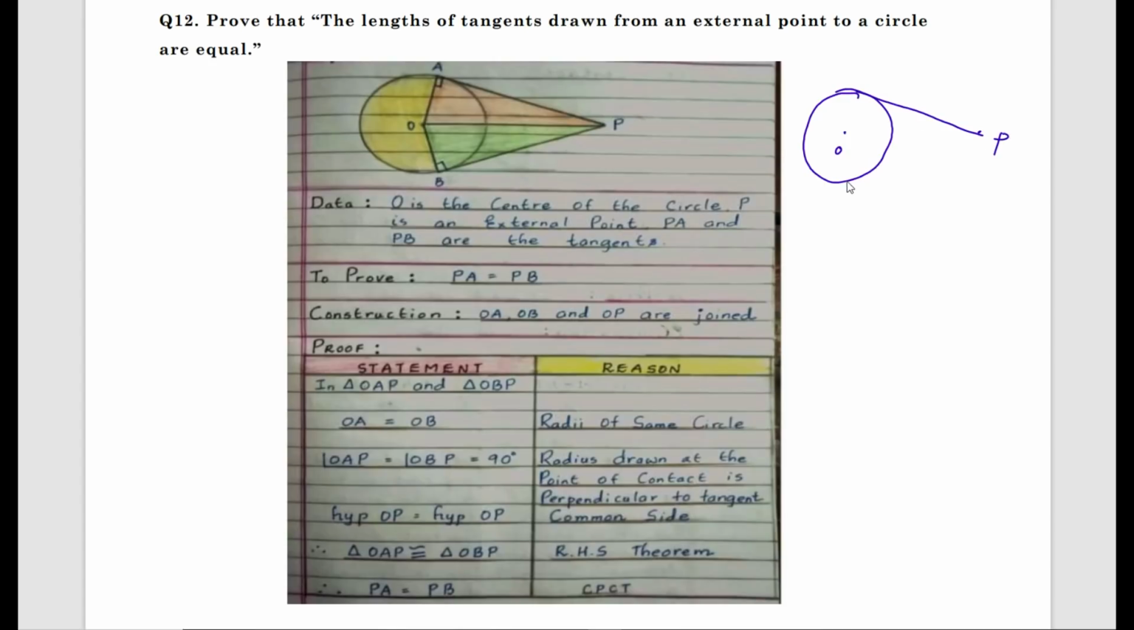Join the points A, B with center O. This will be perpendicular because the radius drawn to the end point of the tangent is perpendicular.